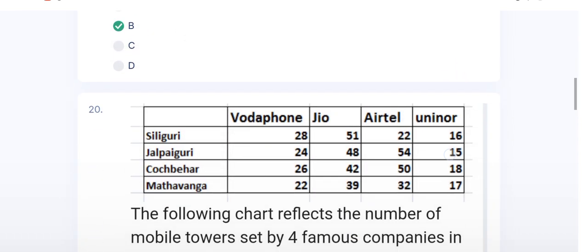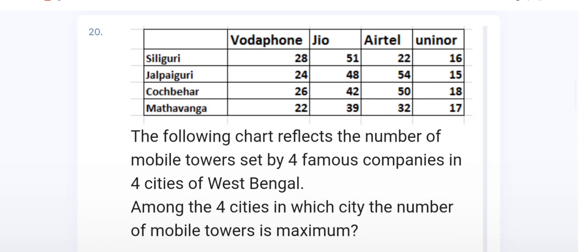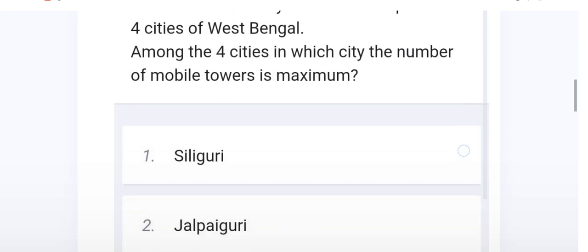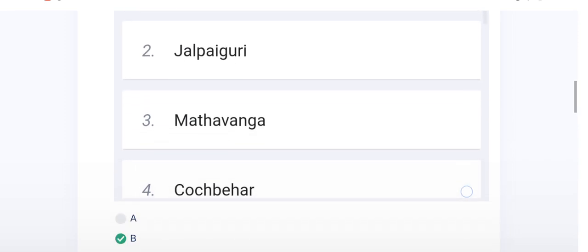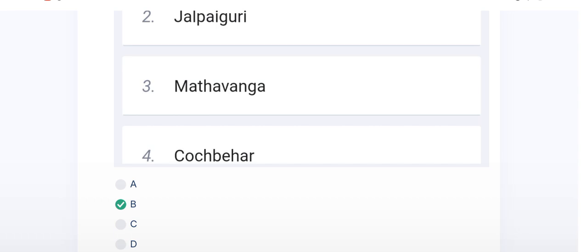And the 20 number question is a time taker question. And the right option of this question is B. B is the right option of this question.